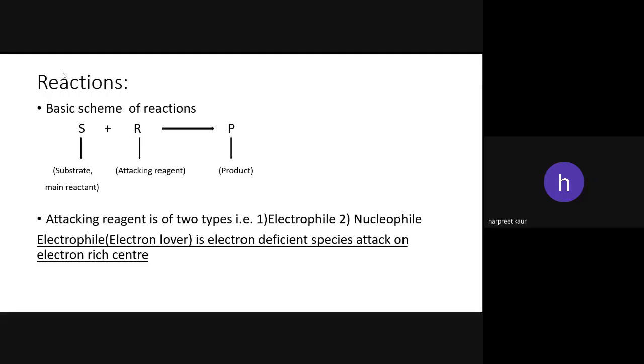Electrophile is an electron deficient species that attacks an electron rich center. ठीक है, इलेक्ट्रो का मतलब होता है इलेक्ट्रॉन्स, फाइल का मतलब होता है लवर, that means electron lover. वो खुद एक इलेक्ट्रॉन डेफिशिएंट स्पीशीज होते हैं, उनके पास खुद के इतने इलेक्ट्रॉन्स नहीं होते. That's why they attack on electron rich center. That's why they are called electrophile, electron lover.